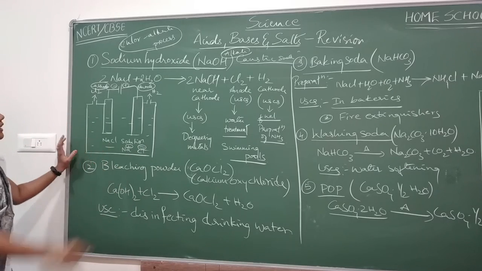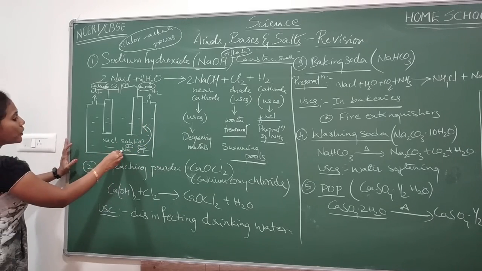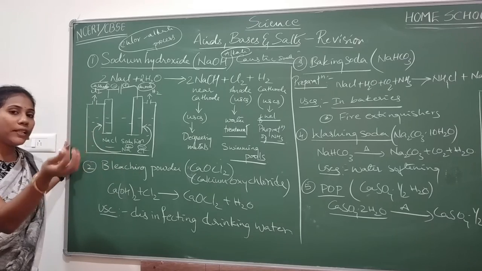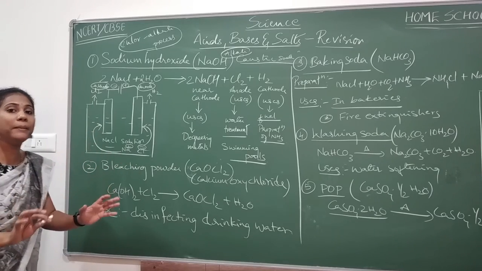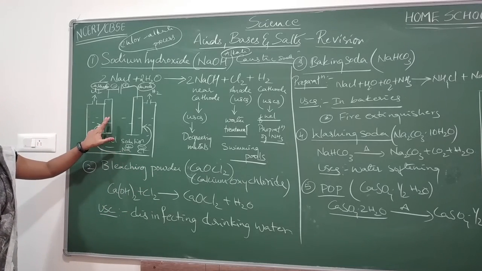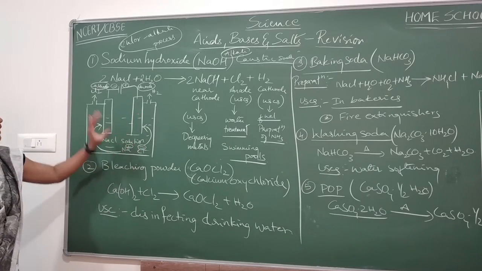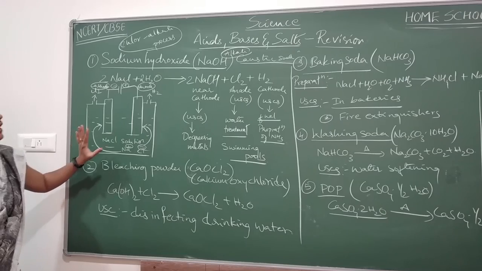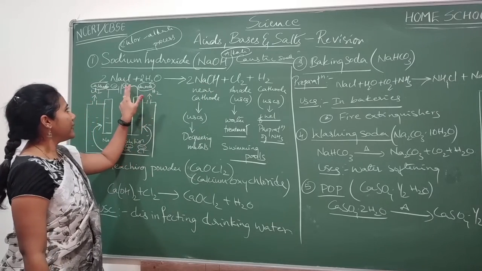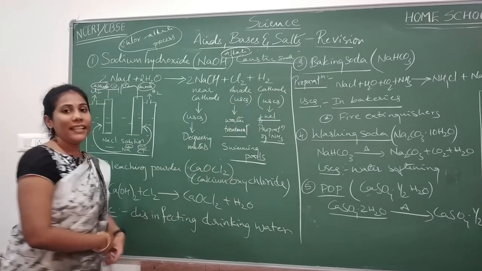Negative ions will move towards the positive electrode and positive ions towards the negative electrode, because attractions happen between opposite charges. Then chemical reactions occur, and you get the product NaOH. At the anode side, the positive terminal, you get chlorine, and at the cathode side you get hydrogen gas.